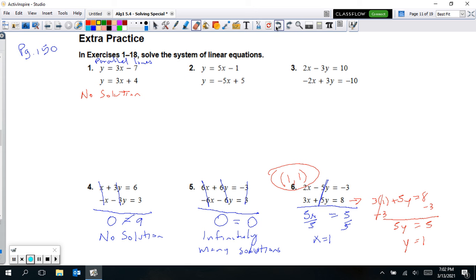And then for 2, you can see these ones also are both in slope-intercept form, y equals mx plus b, but they have different m's here, 5x and negative 5x. So those are not parallel. They don't have the same slope. So these ones are going to be intersecting lines. What we actually could do is, since they are both lined up, the y's are lined up, x's and the numbers here, I could do elimination on this, just the way it's lined up here.